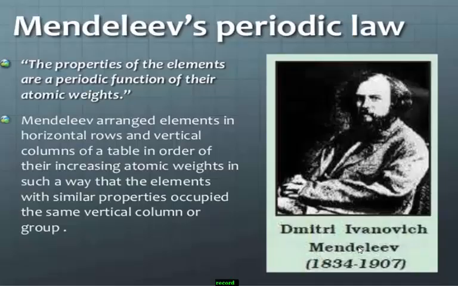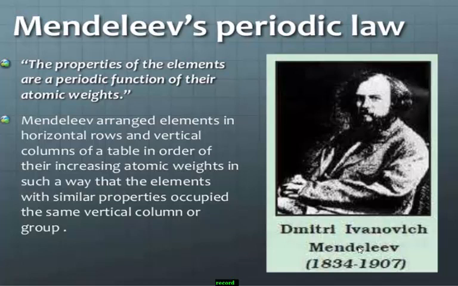Next, Mendeleev's periodic law. What is Mendeleev's periodic law? It states that the properties of the elements are periodic functions of their atomic mass. Remember, at this time the elements were arranged in the order of their atomic masses.